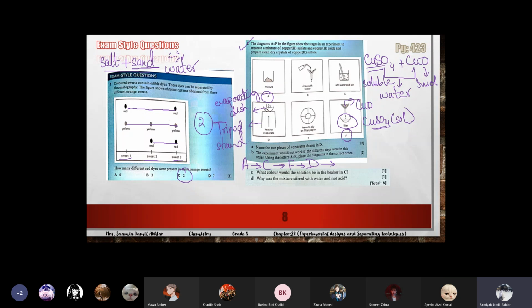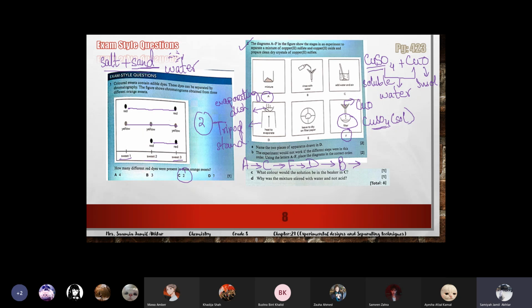The second filtration, I told you, is if we have any extra chemical or extra water present, we filter it to remove it. So then we will do B. We will put some distilled water to remove the extra chemical present on the crystals. We will filter it and get crystals of copper sulfate on the filter paper.